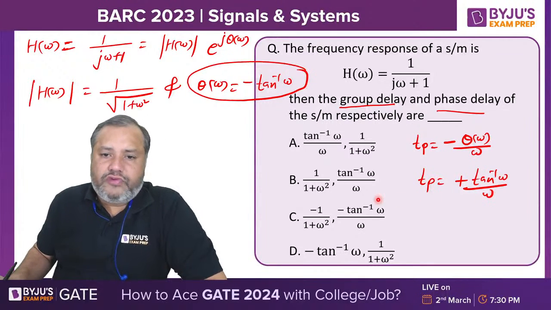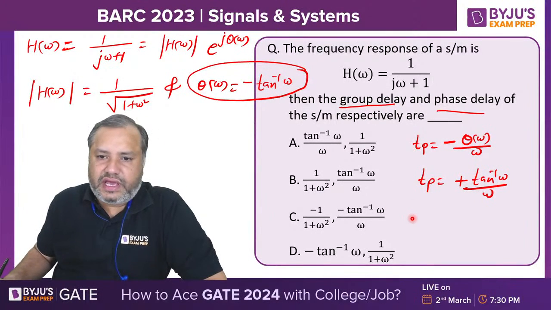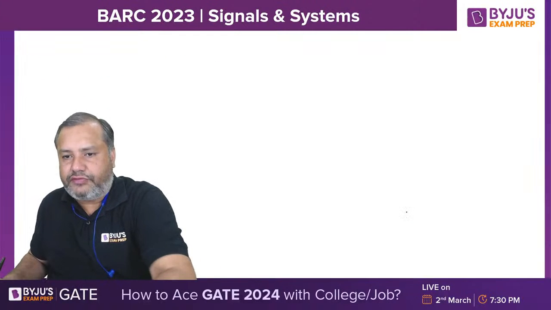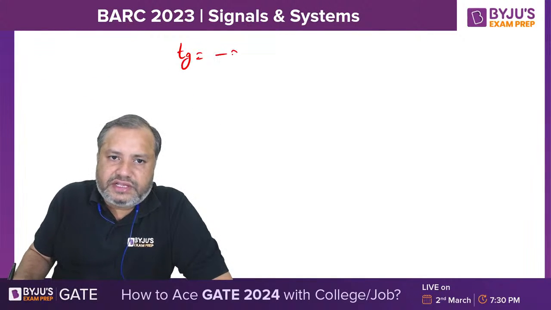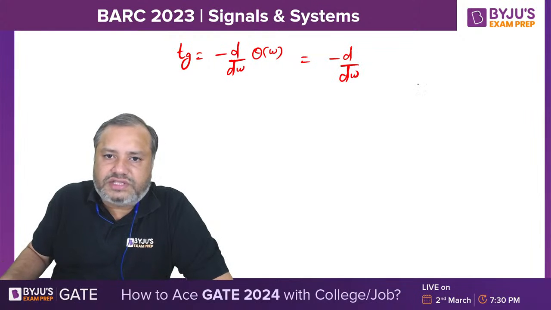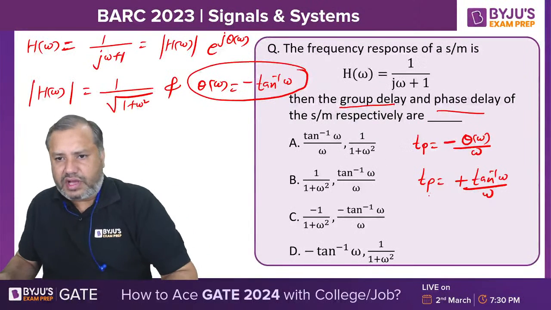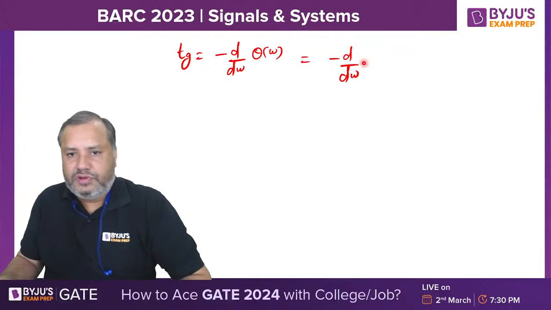Now moving towards the group delay. Group delay is calculated by using a different formula. Group delay Tg is minus d by d omega of theta omega. What is theta omega? Theta omega is minus tan inverse omega.